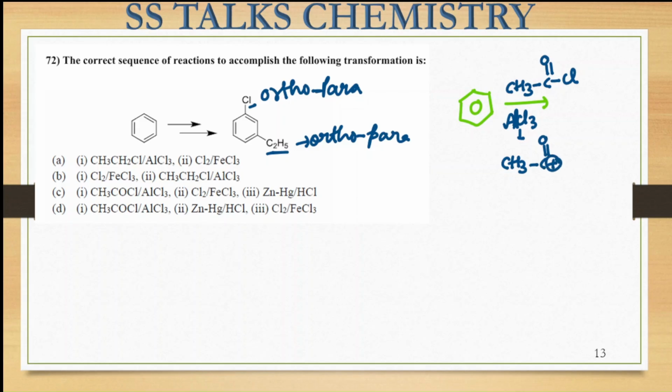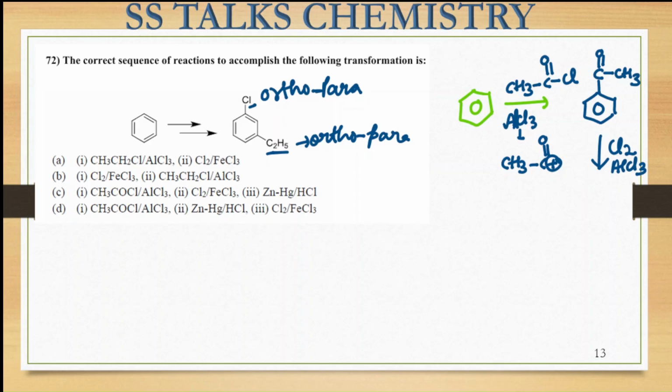So this electrophile will be attaching over to the benzene ring and will give us this particular species. Here we will be having C double bond O and this CH3 group present over here. Now you can do the chlorination of it, right? So you can treat it with chlorine in the presence of AlCl3. So the electrophile Cl positive will be generated.